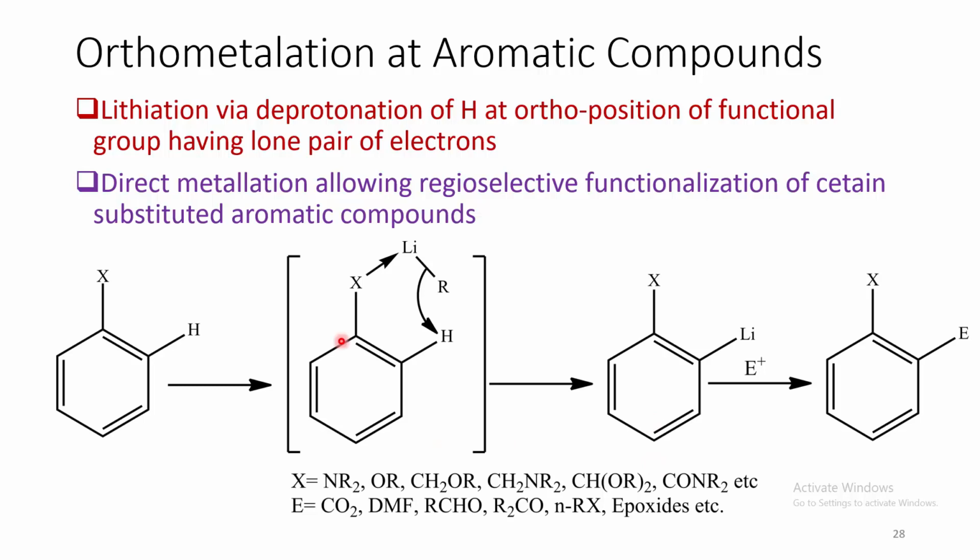That happens like this. Lithium coordinates with this heteroatom and brings this alkyl group in close proximity to this hydrogen atom. That affects deprotonation of this hydrogen. So we get an ortholithiation. In presence of this electrophile, we get this particular substituted aromatic compound.